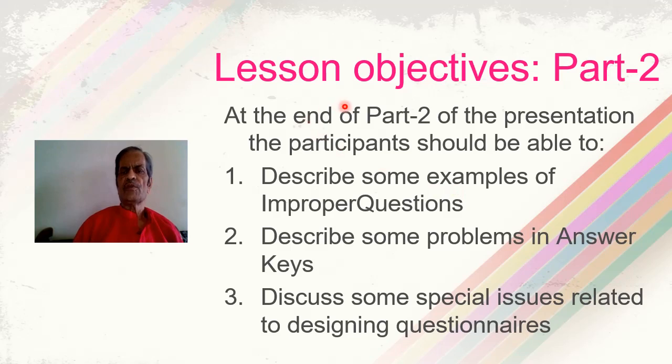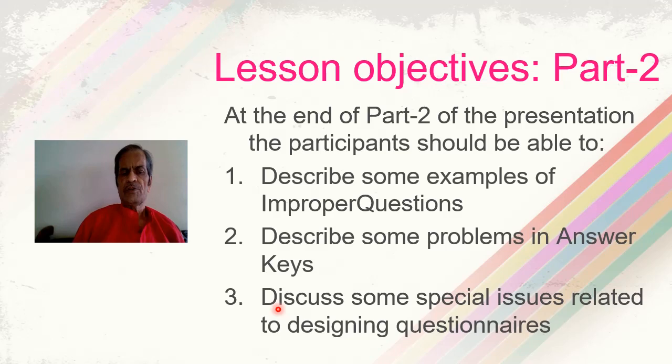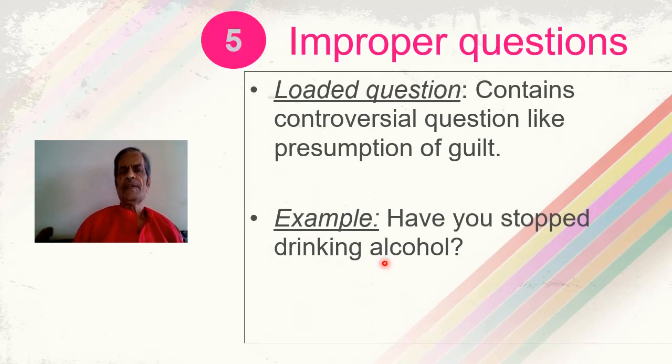The lesson objectives for part 2 of the presentation are that at the end of part 2, the participant should be able to describe some examples of improper questions. They should be able to describe some problems in the answer keys. There could be some problems in the answer keys, and their description should be possible by the participants. And the third objective is that they should be able to discuss some special issues related to designing of the questionnaires. Now let us see the examples of improper questions.